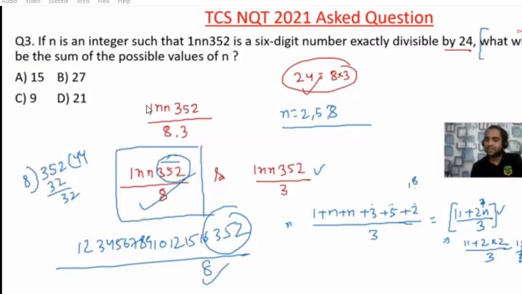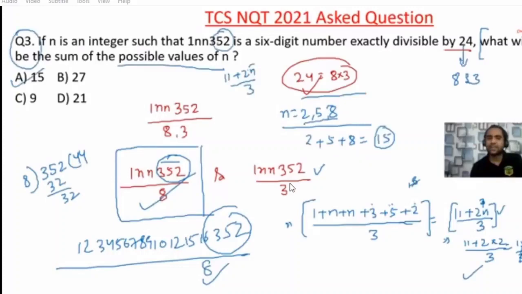So as soon as you see the question, so bhaiya, it is 24, which means 8 and 3. So the last 3 digits being divisible by 8, done. Now 3 will be the only problem. So 11 plus 2n by 3. Now put the value of n. 1, no. 2, yes. Then 3, no. 4, no. 5, yes. And 8. So all 3 you add and then 15. That's all done.